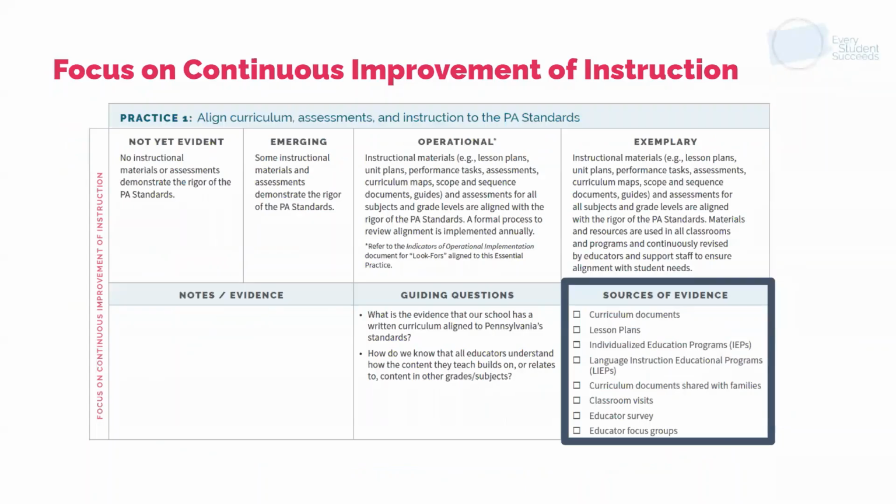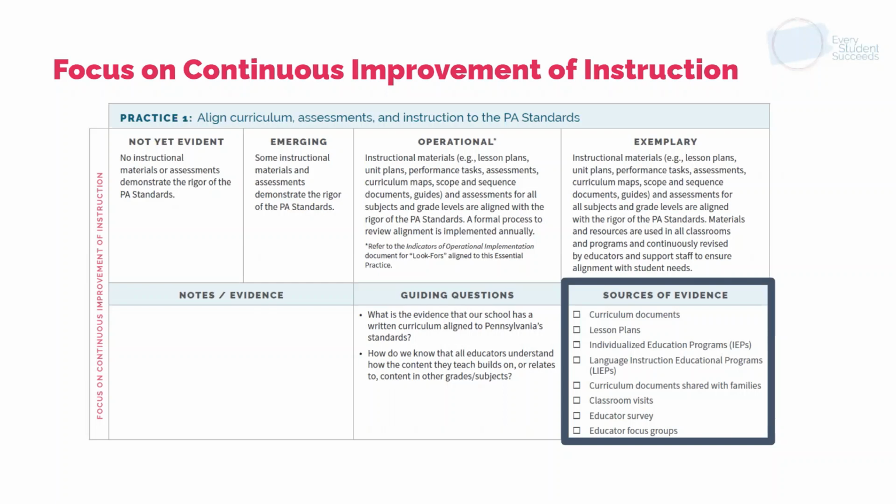I'd like to share a resource that you can use to identify exactly what sources of evidence, what data you want to collect. This screenshot comes from the Essential Practices for Schools in Their Communities toolkit. And in just a minute, I'll show you exactly where to find that.